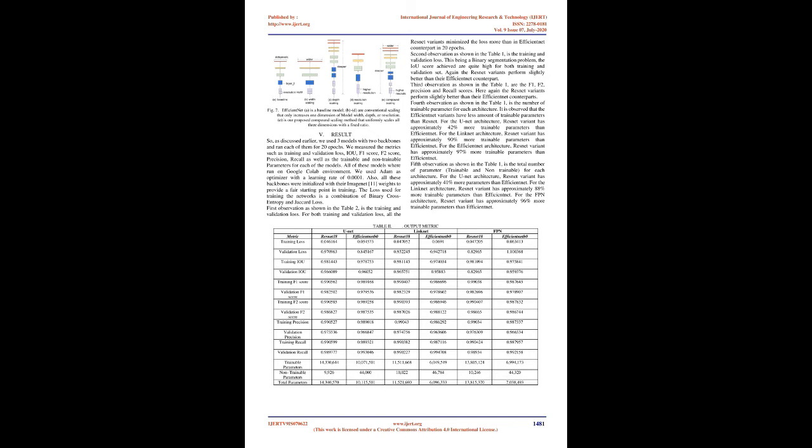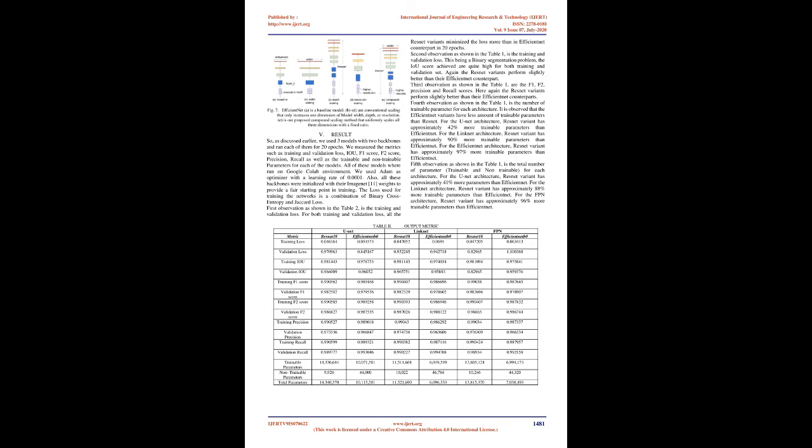5. Result. So, as discussed earlier, we used 3 models with 2 backbones and ran each of them for 20 epochs. We measured the metrics such as training and validation loss, IOU, F1 score, F2 score, precision, recall, as well as the trainable and non-trainable parameters for each of the models. All of these models were run on the Google Colab environment.